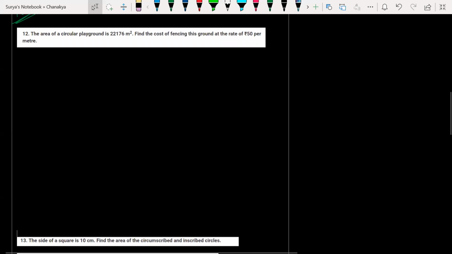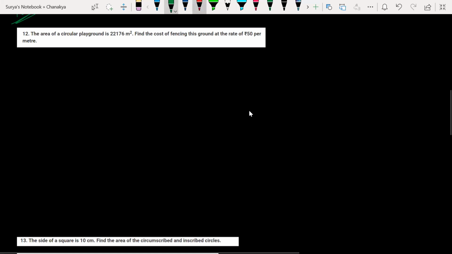Make it fast. Find the cost of fencing a circular playground whose area is 176 meters square, at the rate of 50 per meter. Make it fast. What has he given? Circular playground. Area is given. Area is pi r square. Circular playground means this is my circular playground. He has given the area of this circular playground. What is the area given? Pi r square is equal to 176.